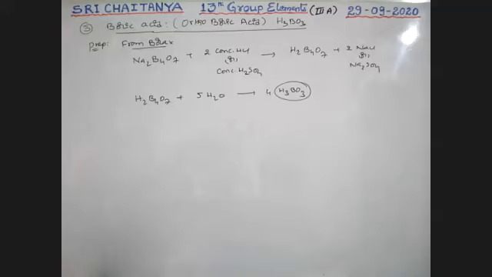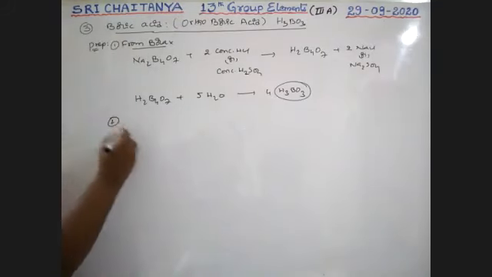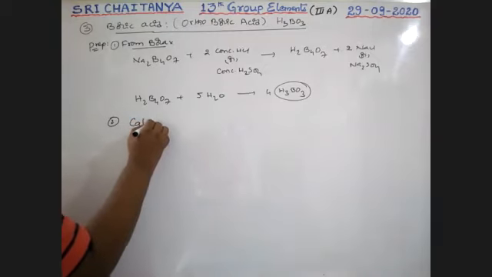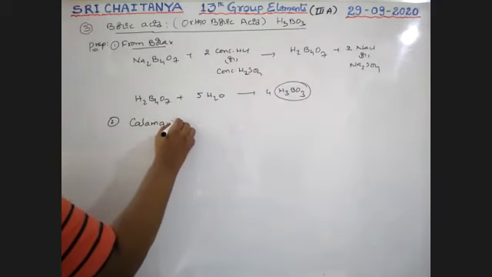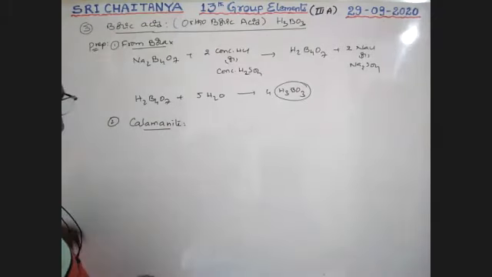Similarly, second one, from colemanite, with SO2.